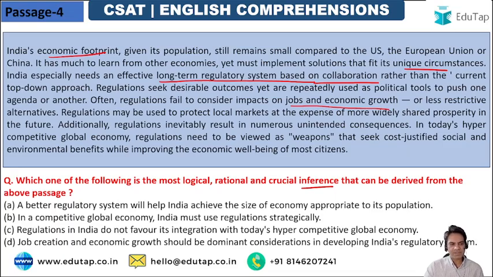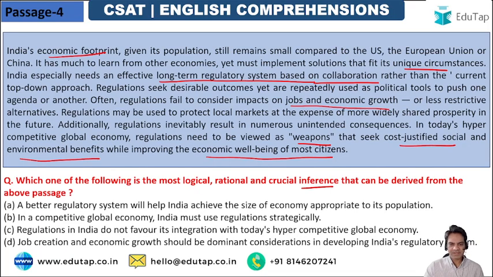So in today's hyper competitive global economy, regulations need to be viewed as weapons that seek cost justified social and environmental benefits while improving the economic well-being of most citizens. So basically he's saying regulations should be socially cost justified and environmentally beneficial, and they should also provide economic welfare to most of the citizens. So that means a sustainable, inclusive development growth model, or regulations based on sustainable development. That is what the passage is talking about.